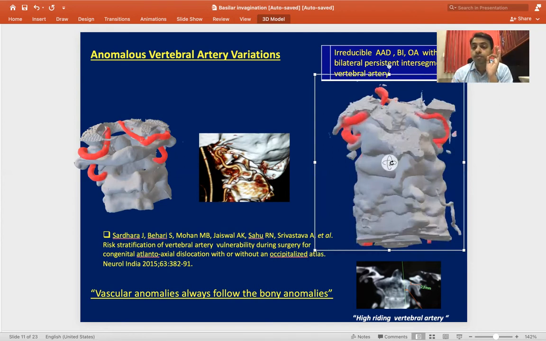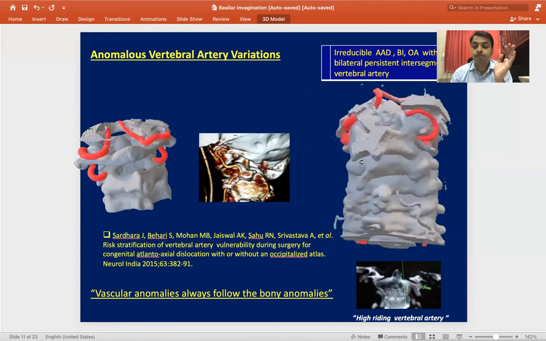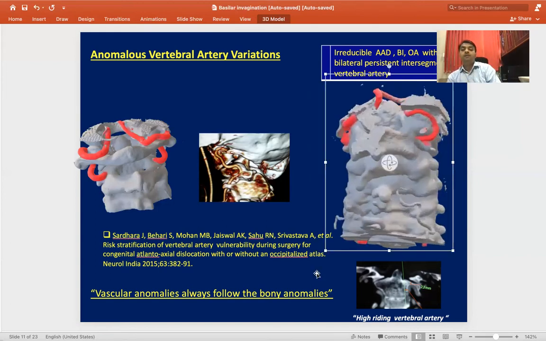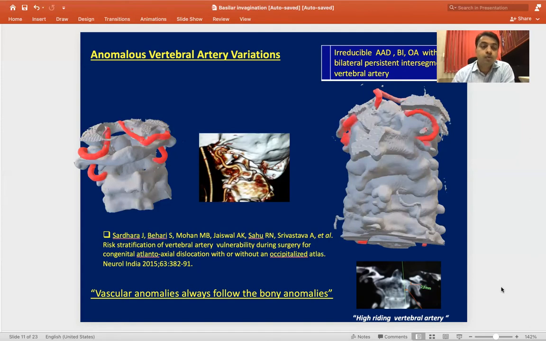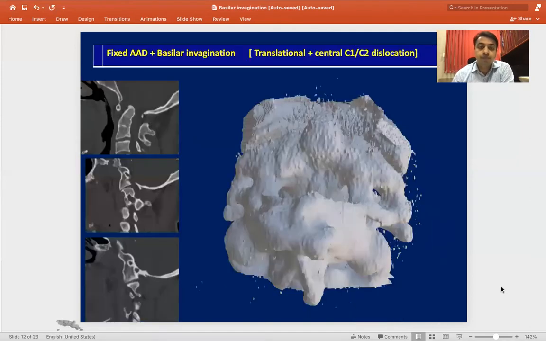Now, it must be excluded, especially if you are dealing with congenital complex cases and planning instrumentation within the facet joint, putting a spacer, especially if you have a dominant vertebral artery. If you have a one-sided dominant artery and you are planning surgery, you should look carefully for a persistent intersegmental artery. The other thing is the high riding vertebral artery, which is usually injured while putting in the C2 pars or pedicle screw. So these are the two anomalous vertebral artery variations.